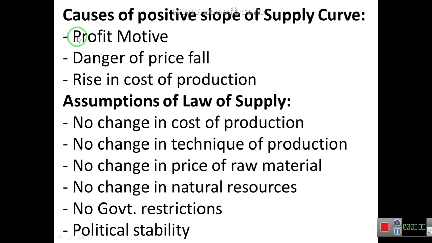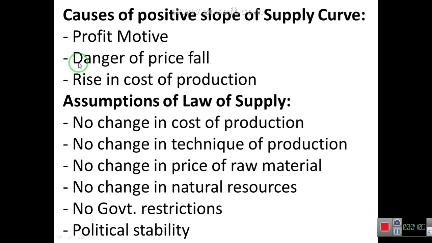Increasing price leads to increased profit, and the producers can only get the maximum profit when they are selling their product at the highest price. So this inducement induces the producers to offer more and more so that they could raise their profit.